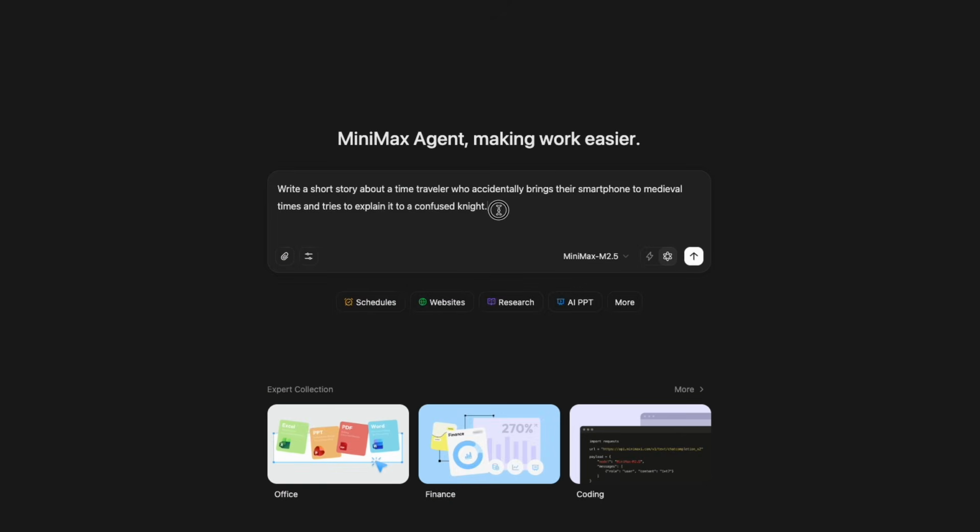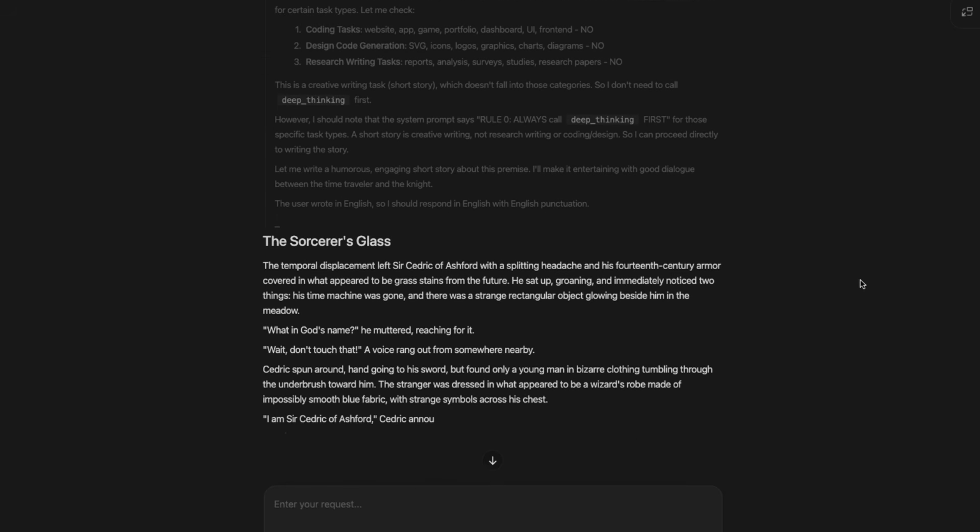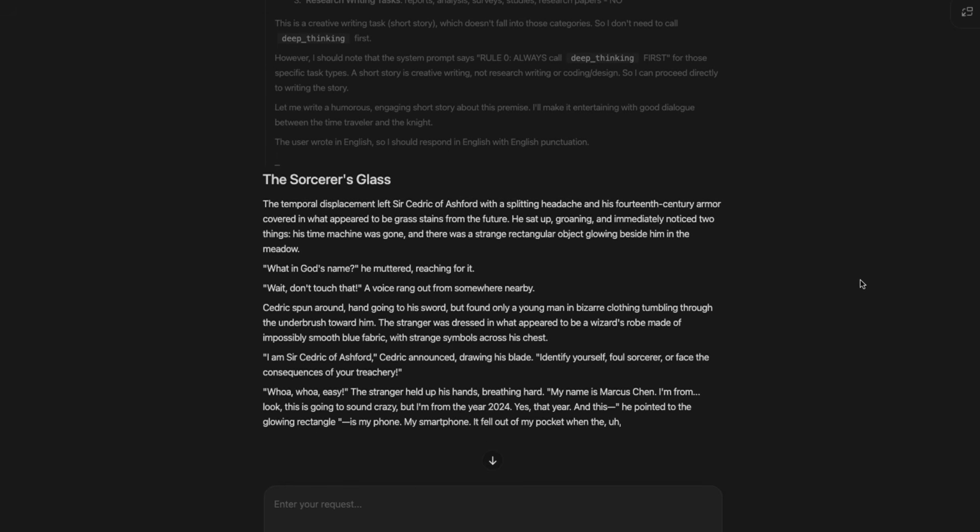Now, let's see how they handle creative writing. I'm asking both models to write a short story about a time traveler who accidentally brings their smartphone to medieval times and tries to explain it to a confused knight. Here's what MiniMax M2.5 came up with.